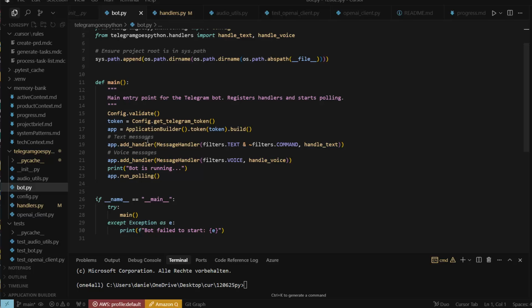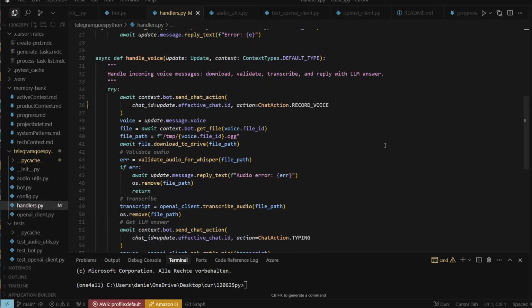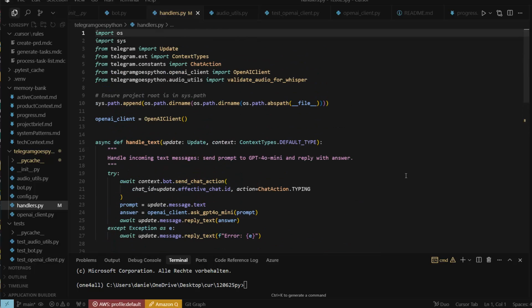So application builder, and then add the handlers or the functions you want, and when they should be triggered by these filter options here. And regarding the handlers, let's have a look at how they are implemented. So this looks like that.